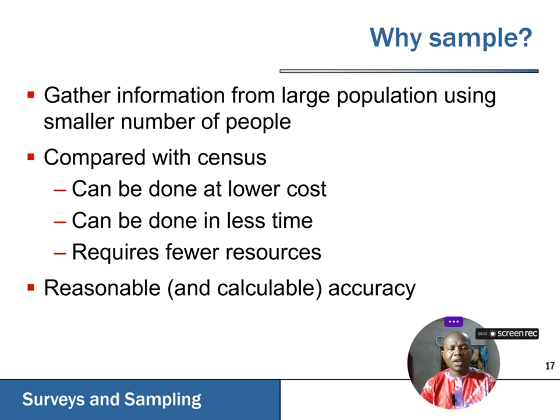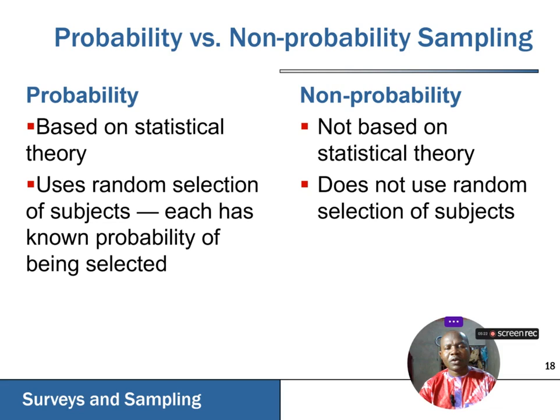More importantly, we follow the principle of sampling. Now, there are two approaches to sampling. There's what you call probability sampling. We have the non-probability sampling. Probability sampling is based on statistical theory, while non-probability sampling is not based on any statistical theory.